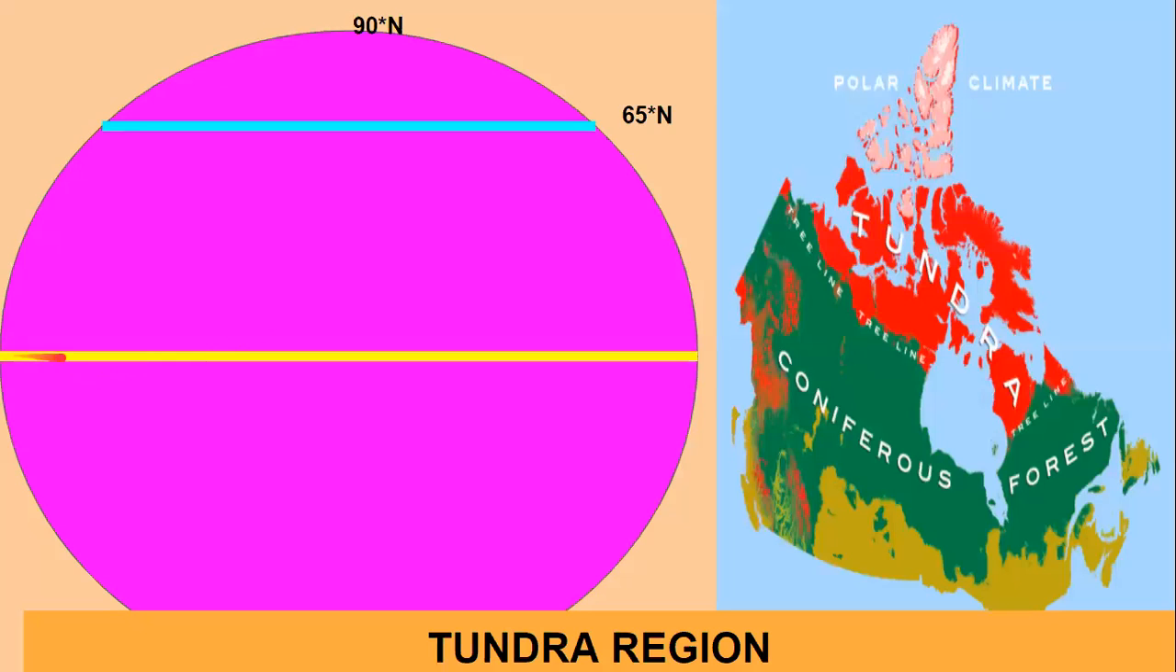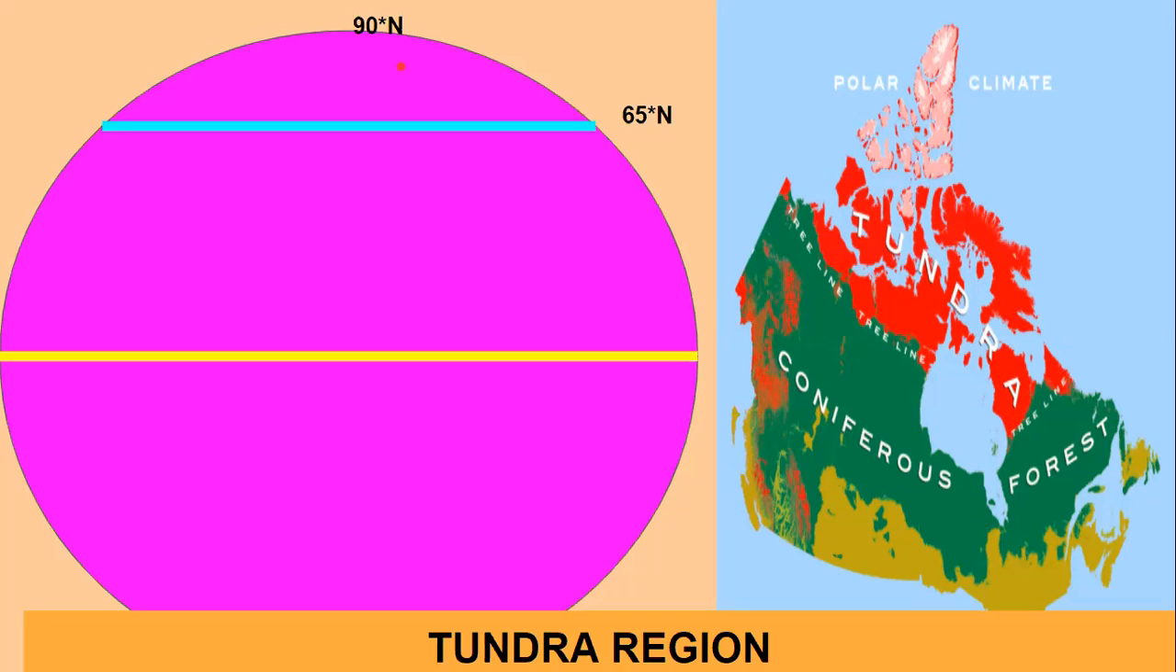Now look here, this is your equator. The yellow line is the equator. Now when you go from 0 degree, 0 degree is your equator, and this is your northern hemisphere. So let's see now 0 degree, 1 degree, 3 degree, 4 degree, 5 degree, 6 degree, and so on. So we have moved on to 65 degree. From 65 degree north to 90 degree north, it is a natural region known as tundra region.